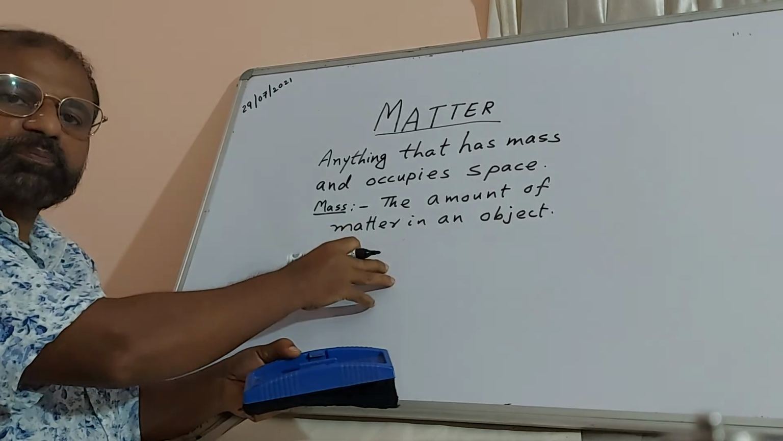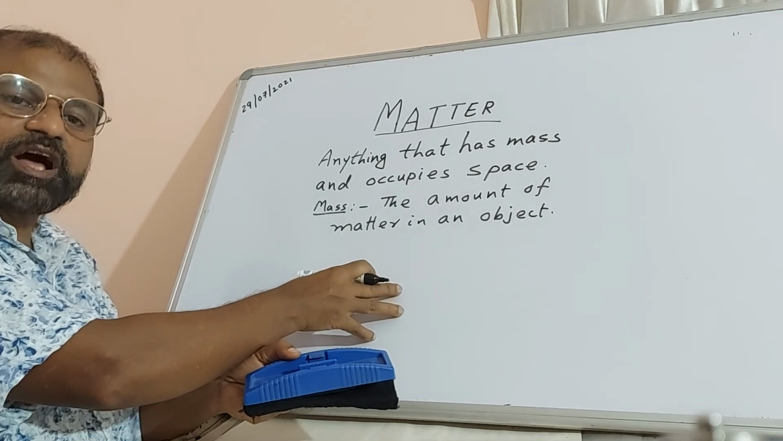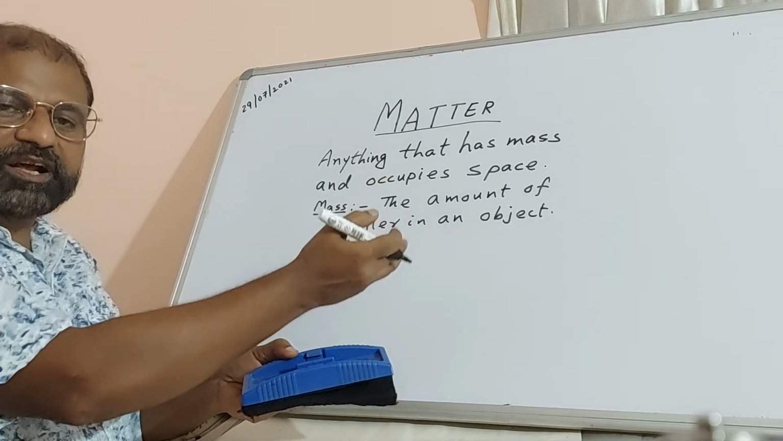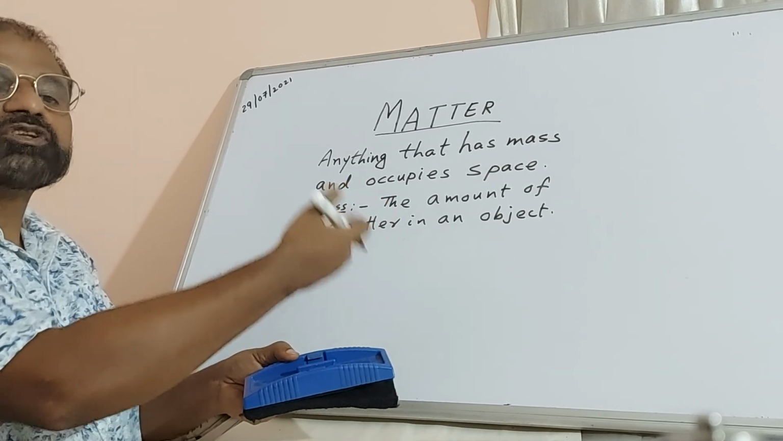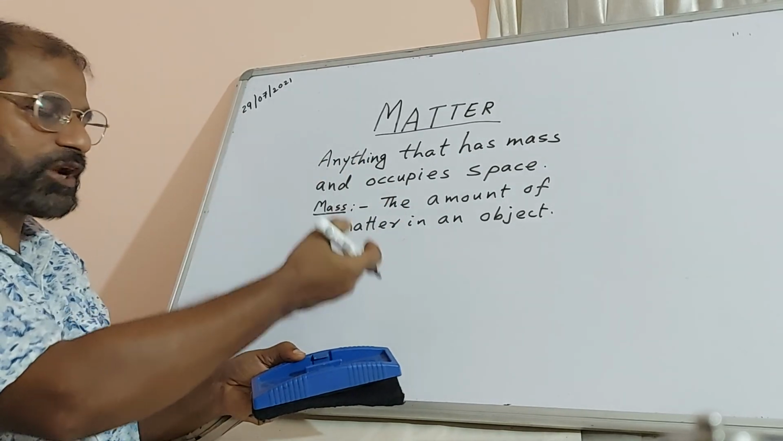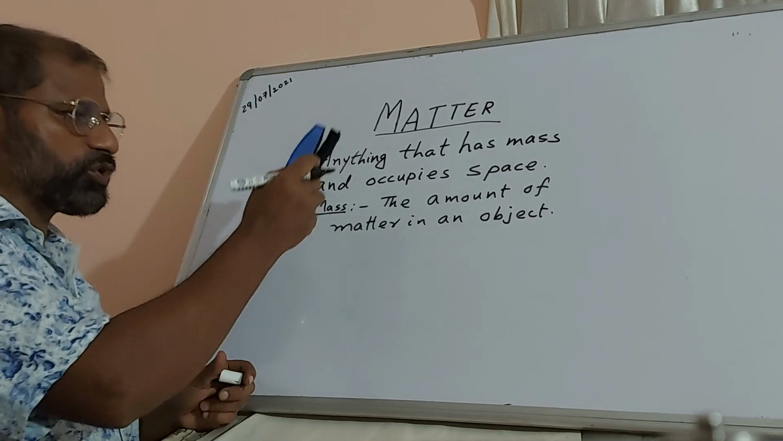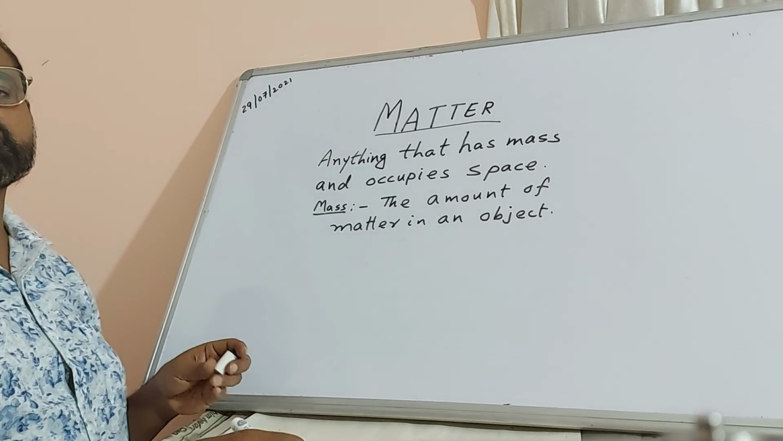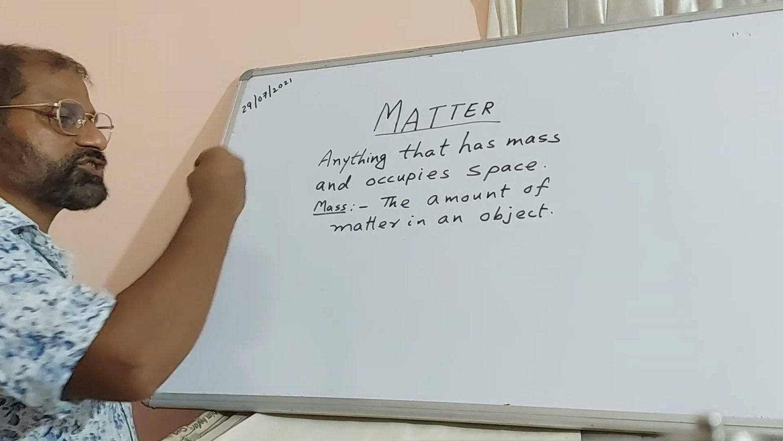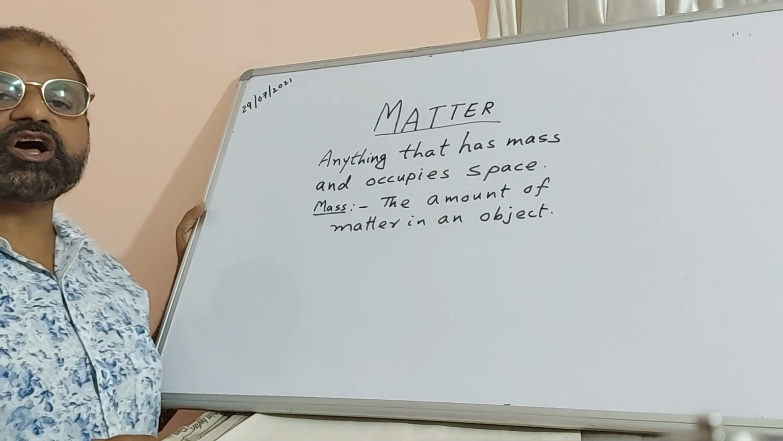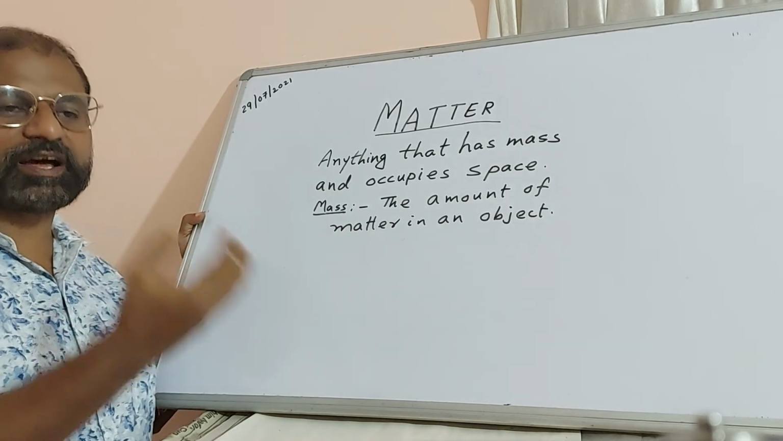That is called the unit of mass. Normally mass is measured in kilograms and the smaller units are grams: 5 grams, 10 grams, 20 grams, 100 grams, 500 grams, then comes 1 kilogram. So kilogram is the unit of mass. So any object which occupies space and has mass is known as matter. Anything we see on this earth is matter, because everything occupies space and has mass.